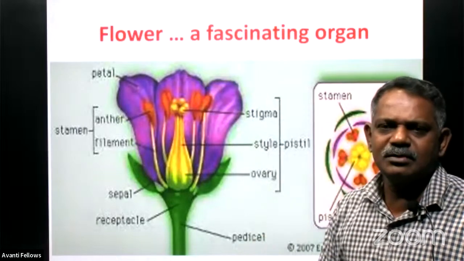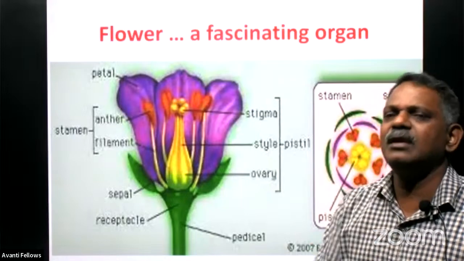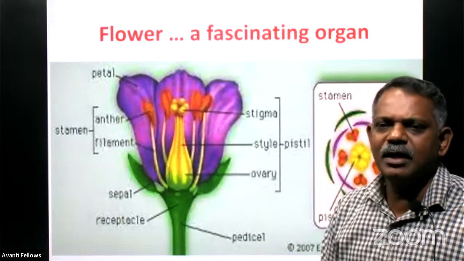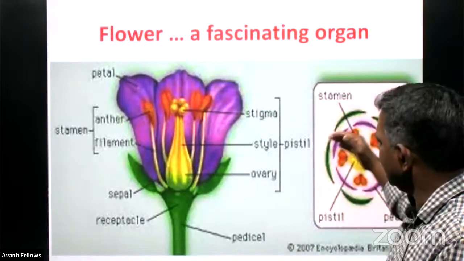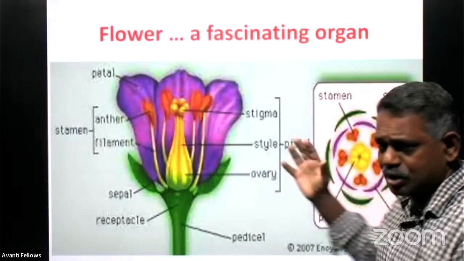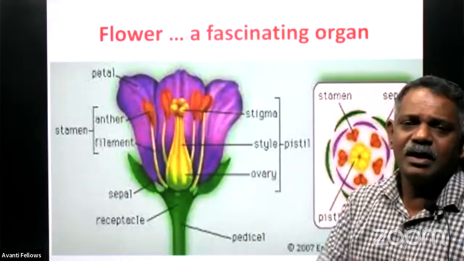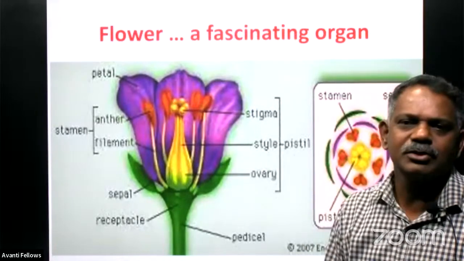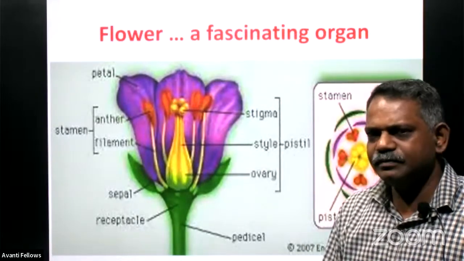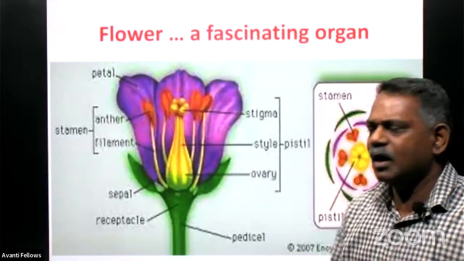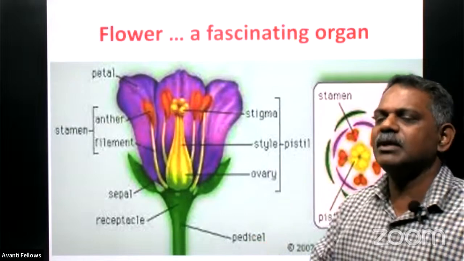The accessory whorls only, because they are not directly involved in sexual reproduction. They are not producing any gamete. Whereas the innermost whorls, androecium and gynoecium, are directly involved in sexual reproduction by producing the male reproductive gamete called pollen grain, and the female reproductive gamete called what?